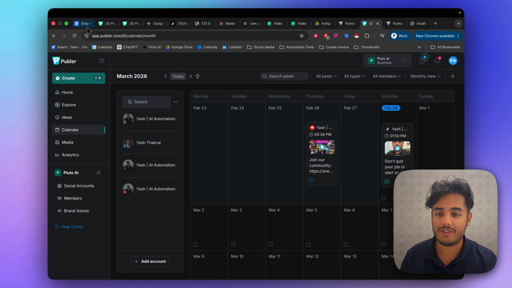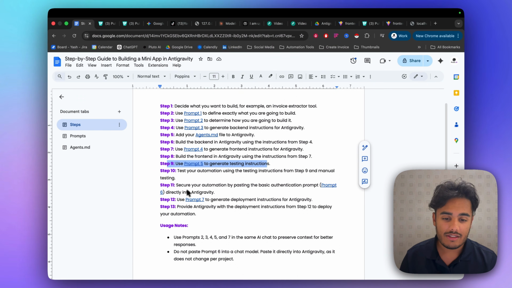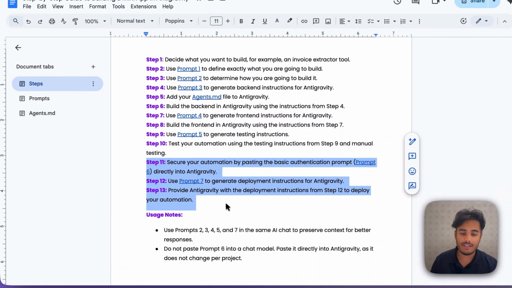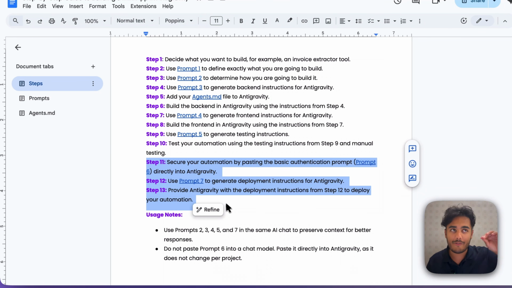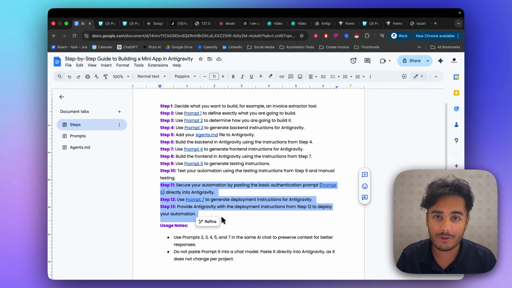Also, one thing I forgot to mention is I am going to be deploying this entire solution. So if you were keen-eyed, and if I go over to my step-by-step scenario over here, you can see we have step number 11 to 13. These are all regarding deployment. I have deployed so many solutions, and I'm actually going to make an entirely separate video showing you how to deploy this step-by-step after. So there should be another video on it. It should be titled something like how I deploy my solutions on AntiGravity. So you can go ahead and watch that video if you're curious on how to deploy the specific automation.